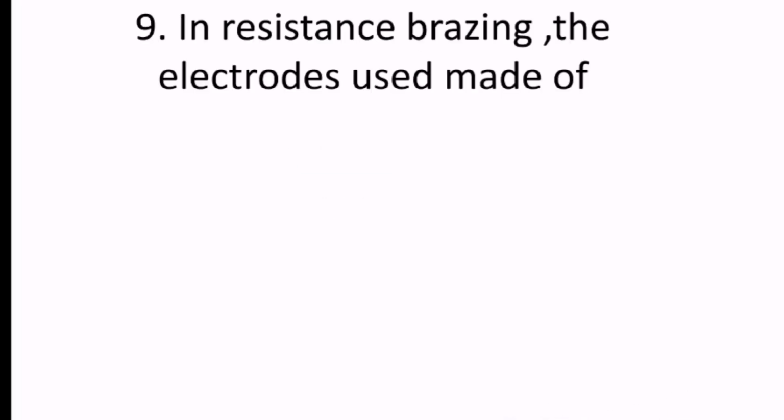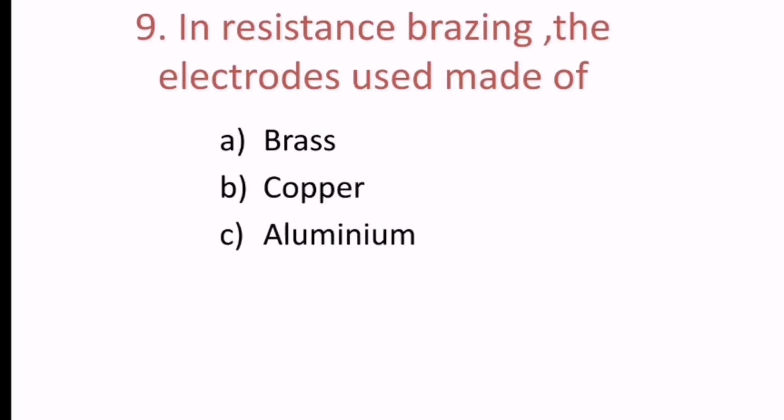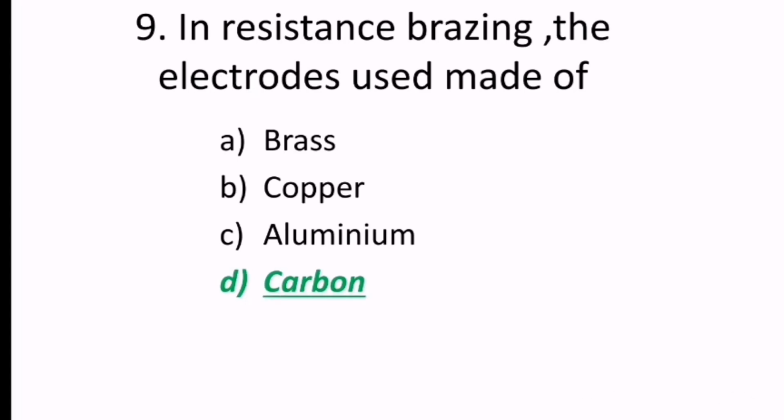Ninth question reads, in resistance brazing, the electrodes used are made of. The options are brass, copper, aluminum or carbon. Hence the correct answer is carbon, used for electrodes in a brazing operation or resistance brazing.